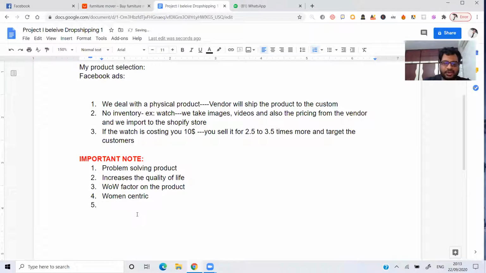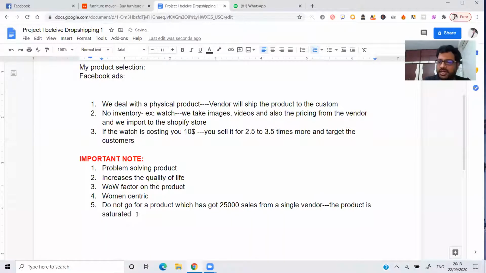Do not go for a product which has got 25,000 sales from a single vendor, because the product is saturated. You'll get all this information because I'm going to tell you all of it.